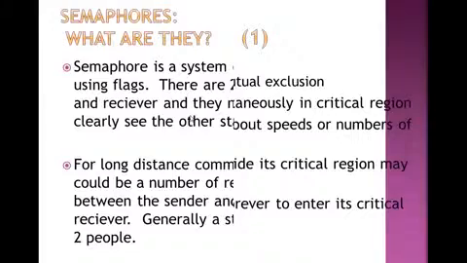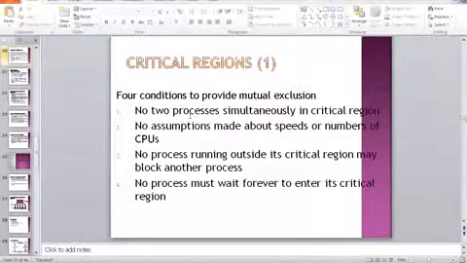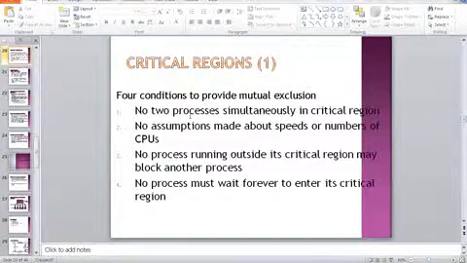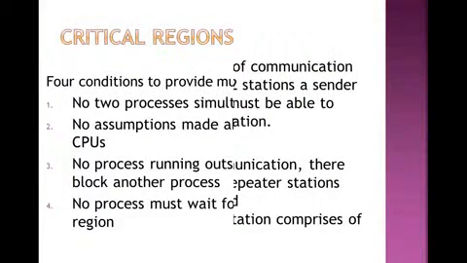There are 4 conditions to provide mutual exclusion. The first is that no 2 processes may be simultaneously in the critical region. Agree? Why? Because if 2 processes are in the critical region simultaneously, then there is a hodgepodge, and no process can properly access the resources of the CPU. That is the main disadvantage. The next condition is that no assumption is made about the speed or the number of CPUs.